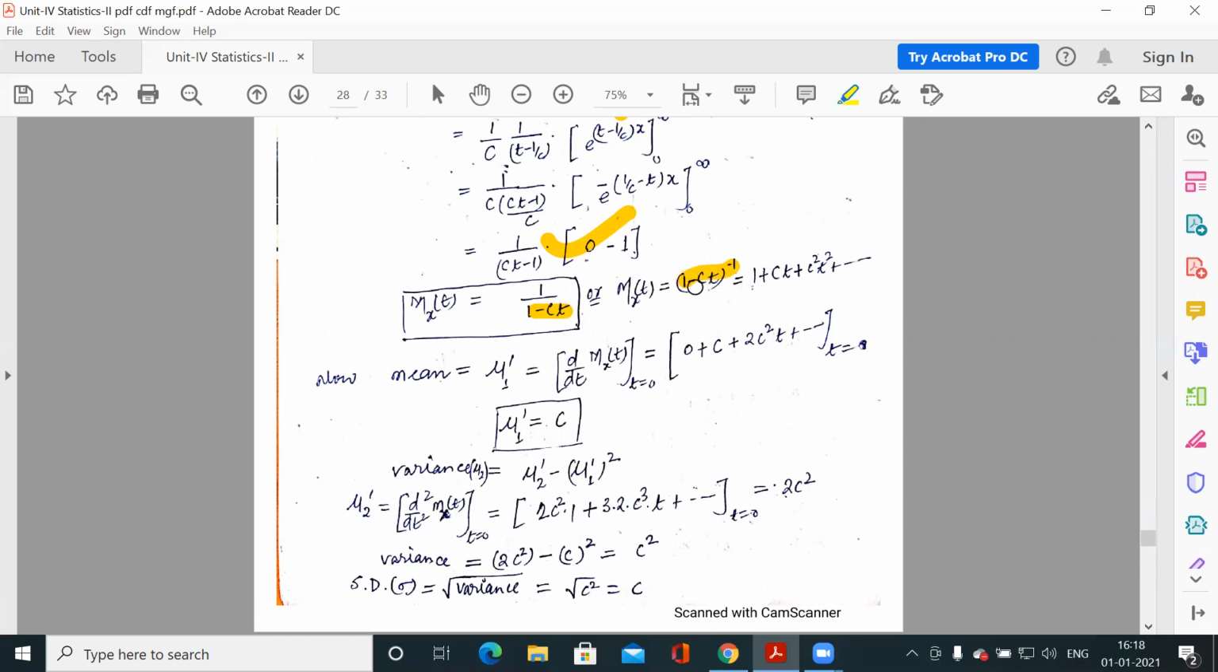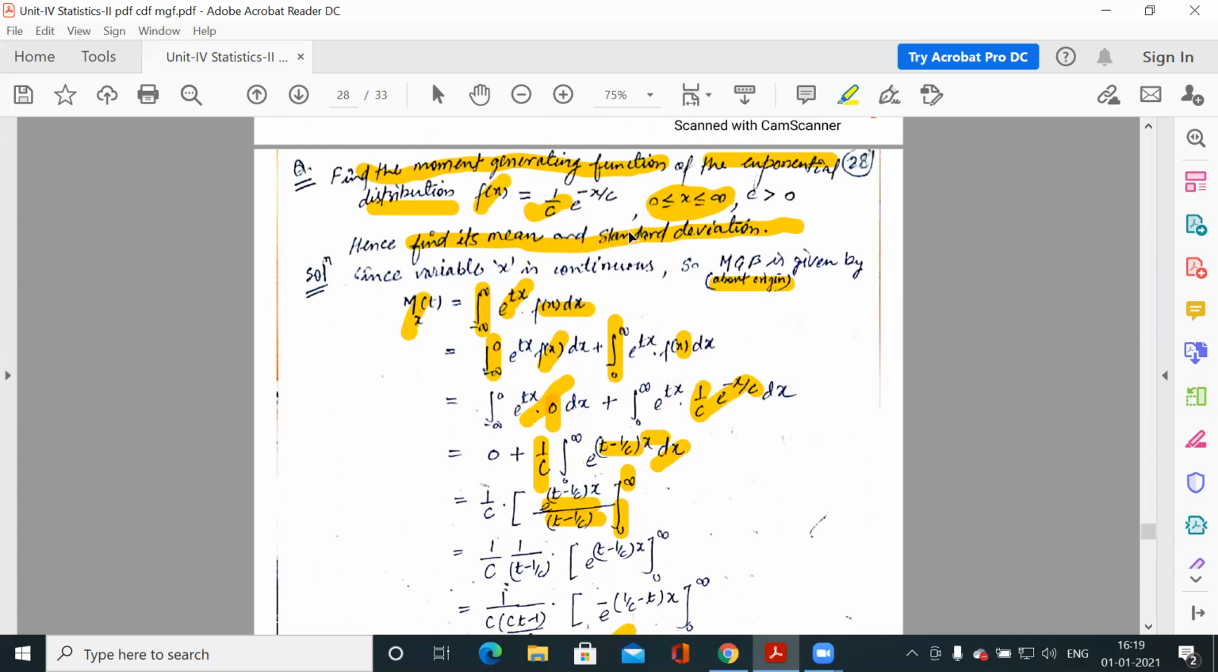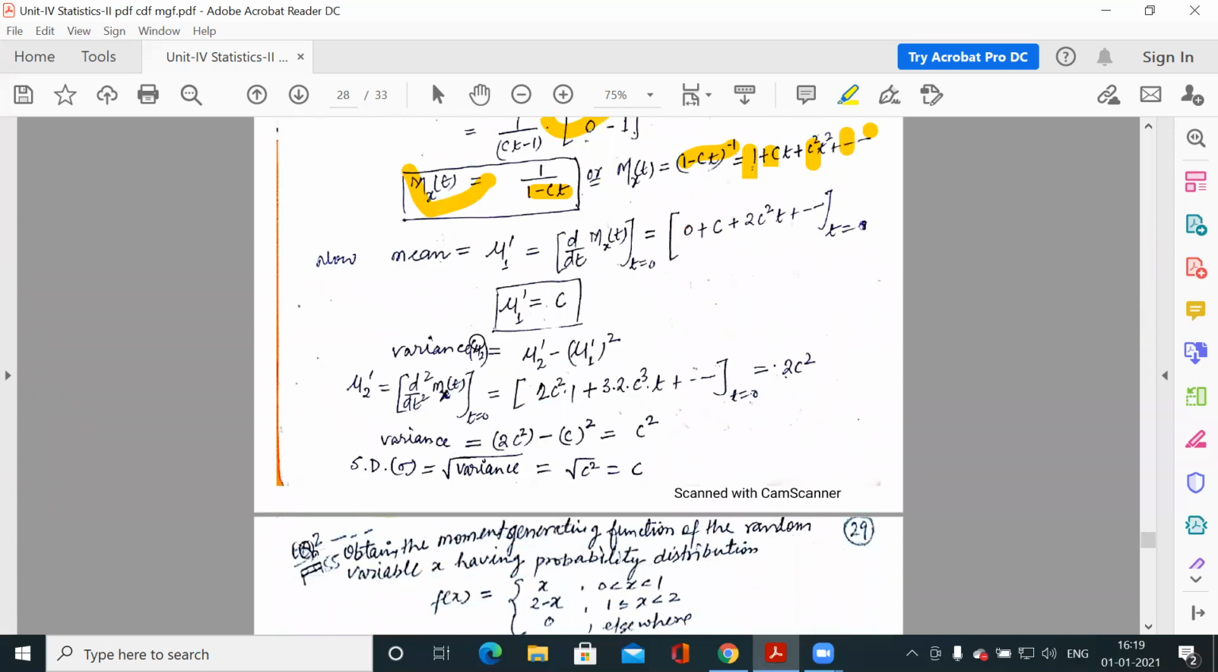If you binomially expand this, you will get 1 minus x to the power minus 1, and the expansion is 1 plus x plus x square plus x cube up to infinity. So this is your moment generating function. Now we have to find the mean and standard deviation. And what is the mean? For any distribution, the mean is mu1 dash. And what is mu1 dash?